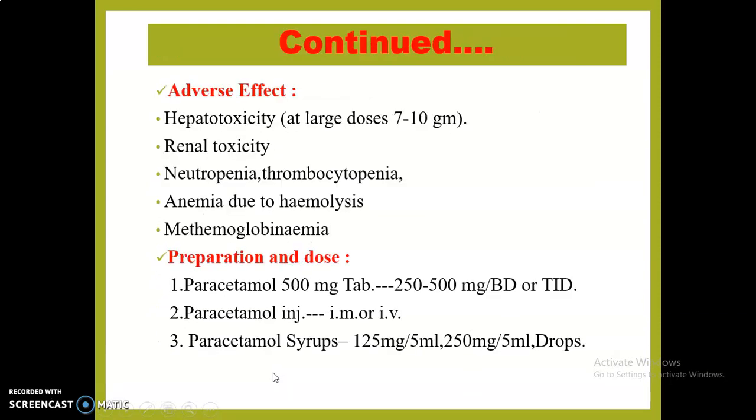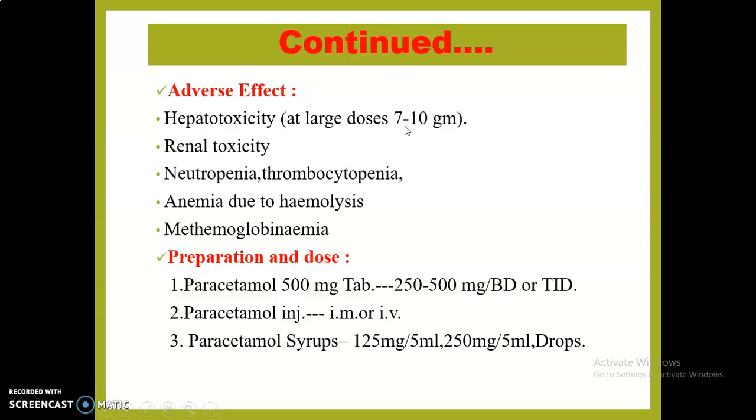Adverse effects. At the recommended therapeutic dose, that is between 500 to 1000 milligram in healthy individuals, paracetamol is usually well tolerated, meaning it does not show any serious side effect, but it shows hepatotoxicity at larger doses, that is between 7 to 10 gram.